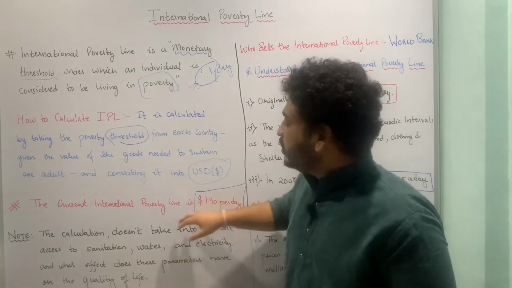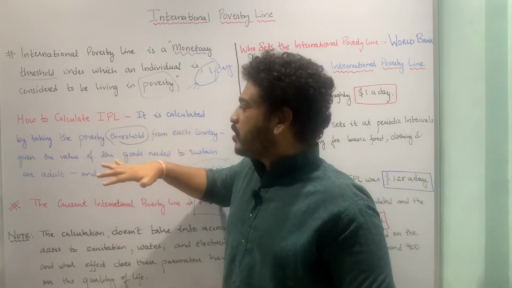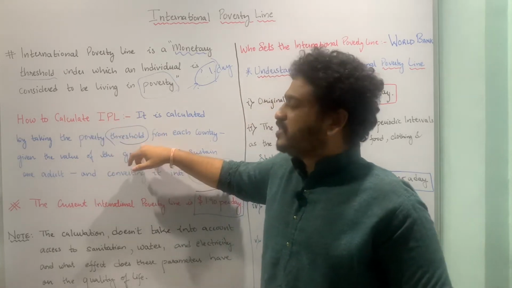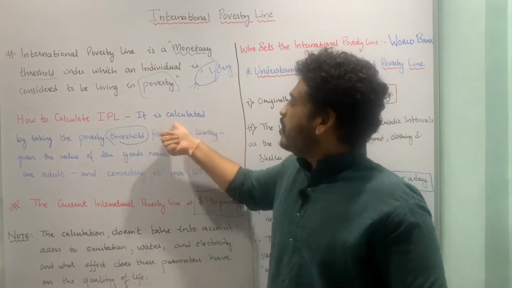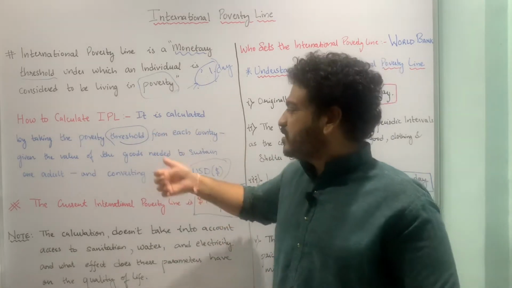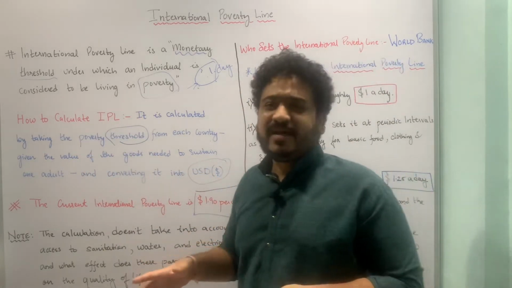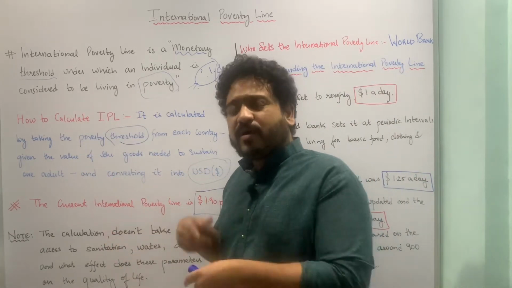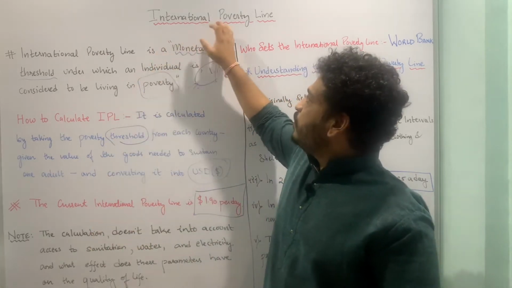These are not monitored when looking at the international poverty line. It is only talking about the threshold computed from the poverty thresholds coming from all the countries, given in terms of the value of goods needed to sustain one adult, and then converted into dollar terms. So this is the note of caution when you are looking at the international poverty line.